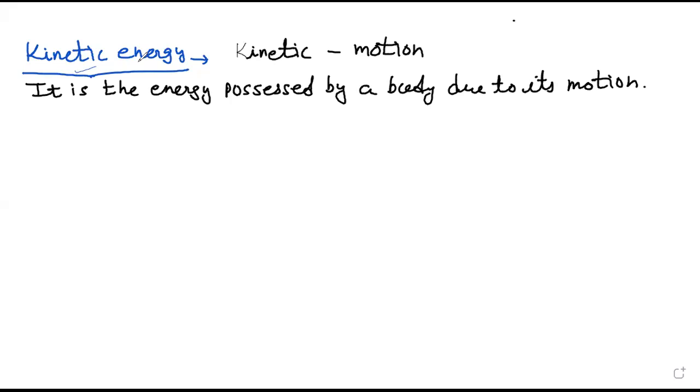No. So we know that whenever something is in motion, it will possess kinetic energy. So kinetic energy depends upon two factors, as in all these examples which I have explained, that is mass and velocity. How it depends upon mass and velocity, and what is the relation between these, that we are going to discuss in this derivation.